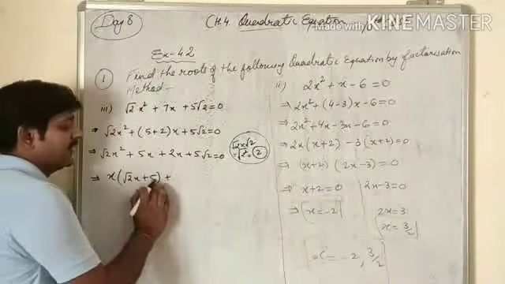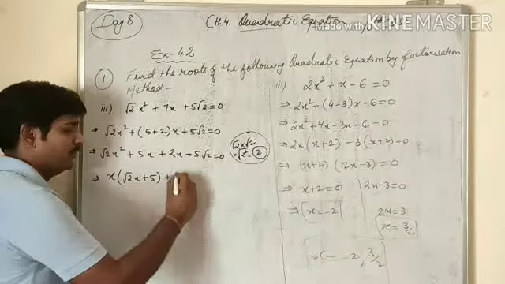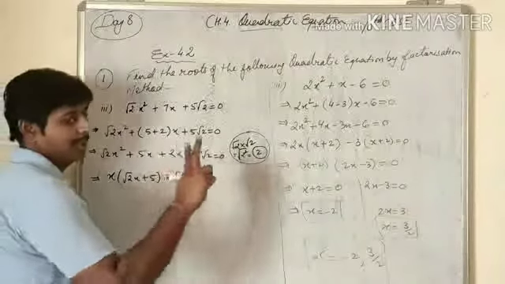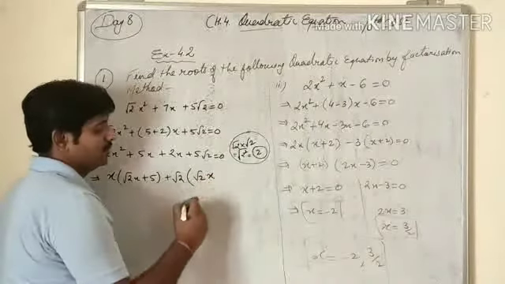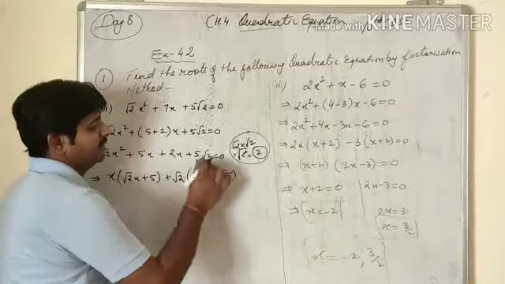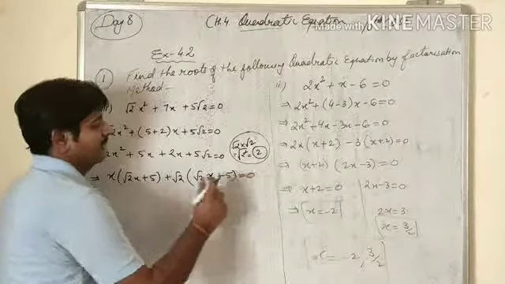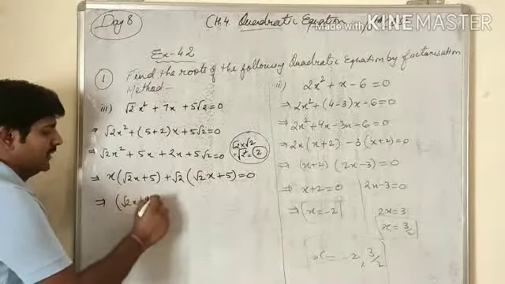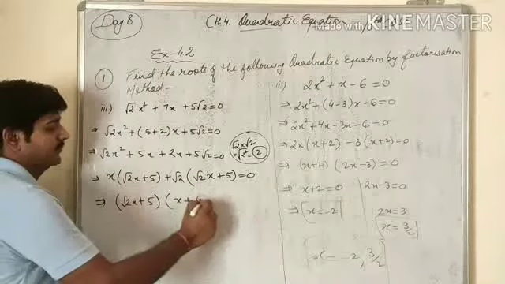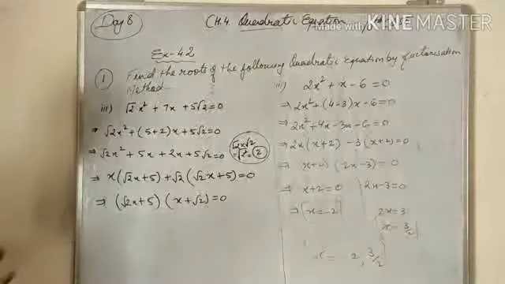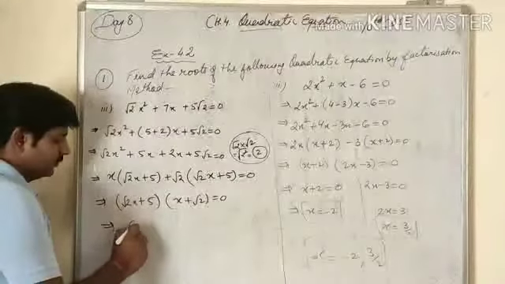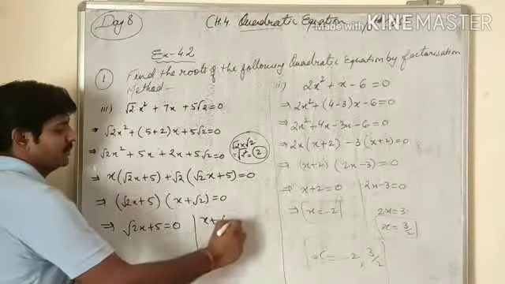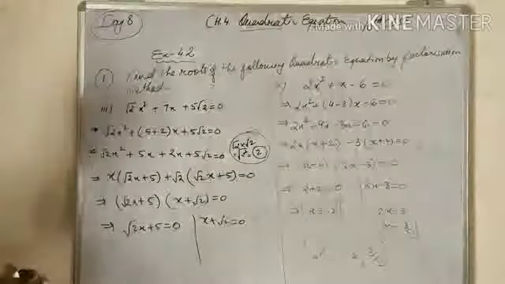Similarly, in the last two terms we need 5 and there's root 2, so root 2 we will take common, and root 2x plus 5 is left. Now the first bracket which is common, that we will write, and the second is this. If we take separately, root 2x plus 5 equals to 0 and x plus root 2 equals to 0. So we will solve this now.